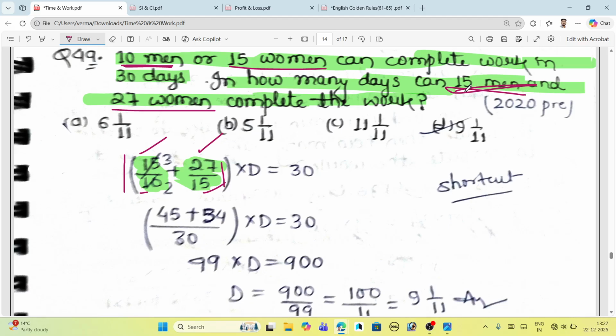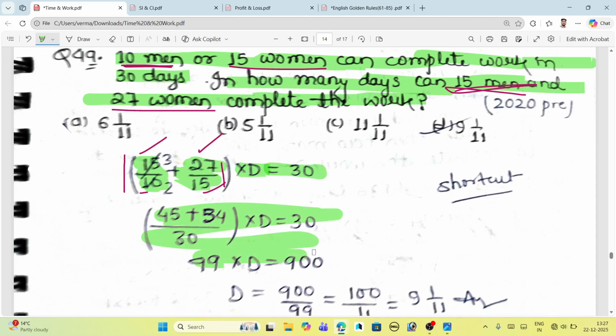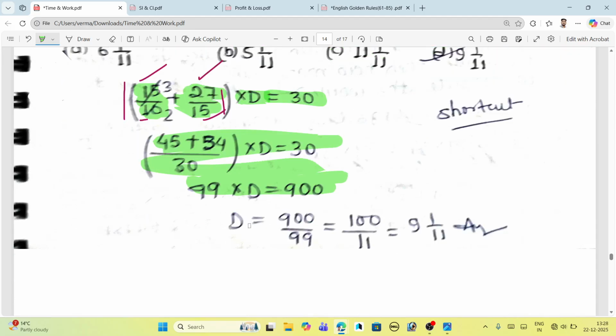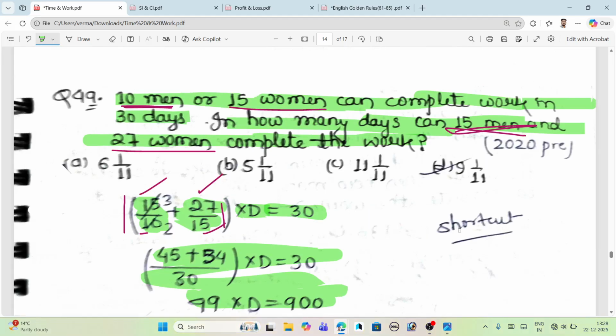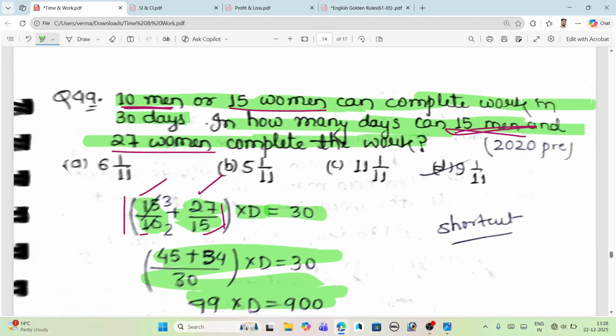This is the second approach: 15 men divided by 10 men plus 27 women divided by 15 women. Just calculate it, multiplied by d. What is d? d is the number of days, and it is equal to 30, since 30 days is given in the question. Just calculate it, nothing more in this. 49 into d is equal to 900, that is 99. So what we get is 100 by 11, that is 9 whole 1 by 11.